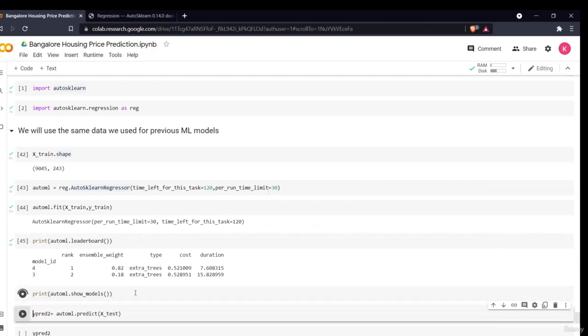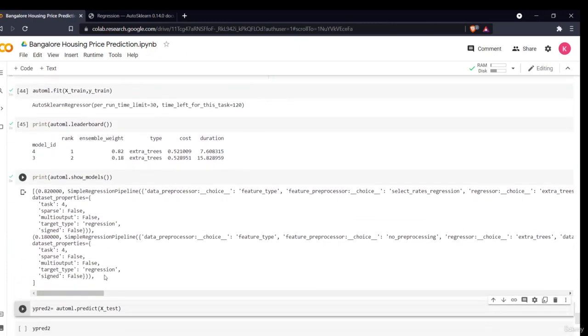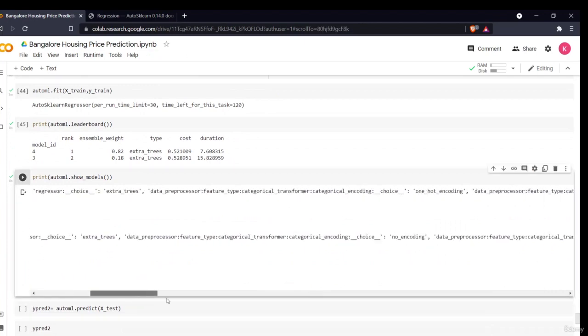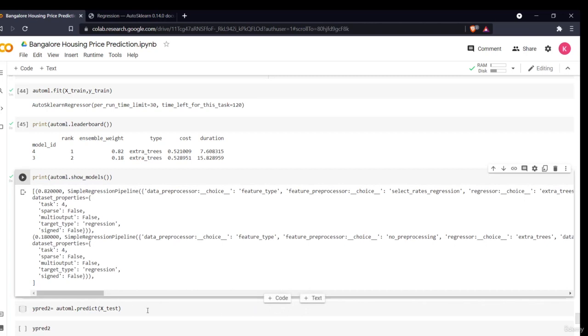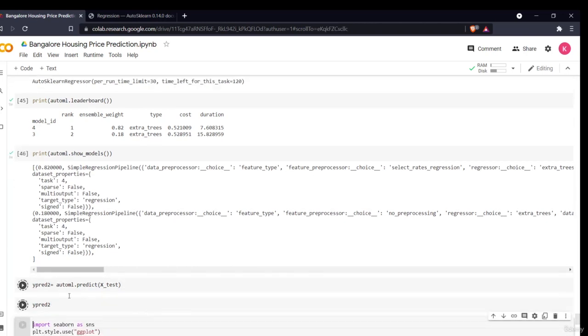Then I'll say show model. It will show all the details: the different pipelines used and the different attributes used. Have a look to see whether the different things are performed or not. Then I'll just predict my results and store them into y prediction. These are my results.